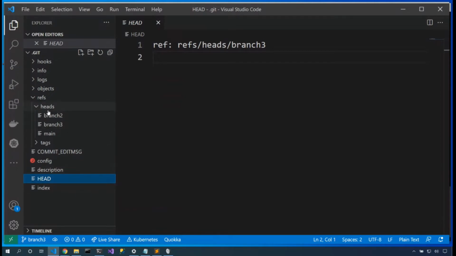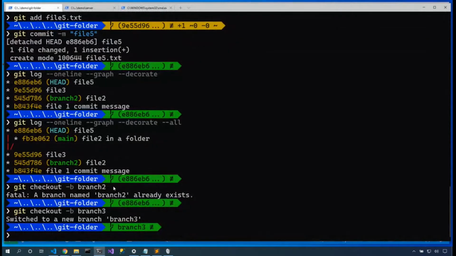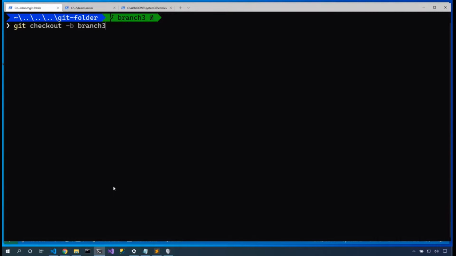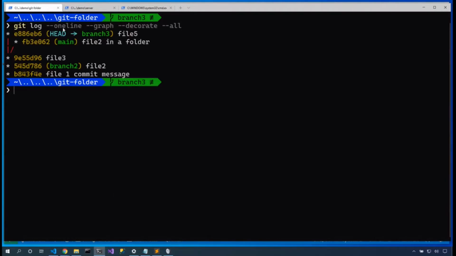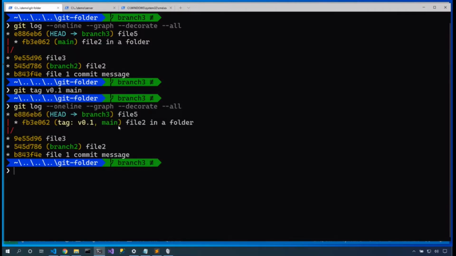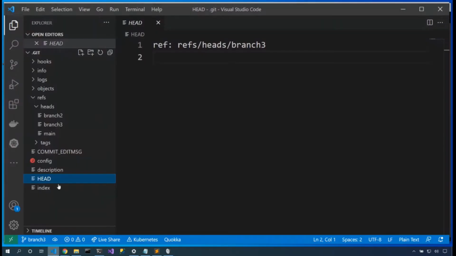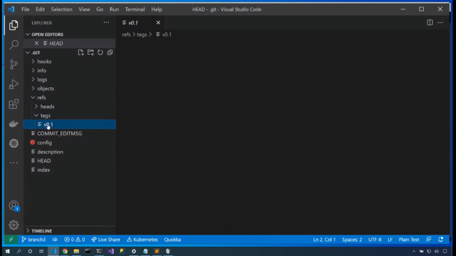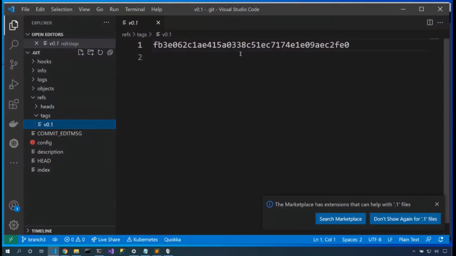Great. So we got to see how refs/heads work. Here are the branches that we have. Well, how do tags work? So let's do our git log --oneline --graph --decorate --all, and let's put a tag here on main. git tag v0.1 main. Now we've got a tag that matches main. So let's open up that tag. Inside refs, we also have this tags folder. Here's v0.1, and here's that commit,